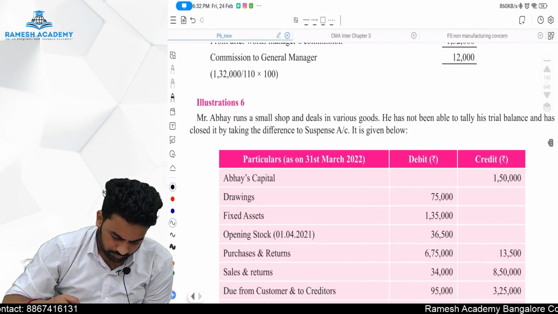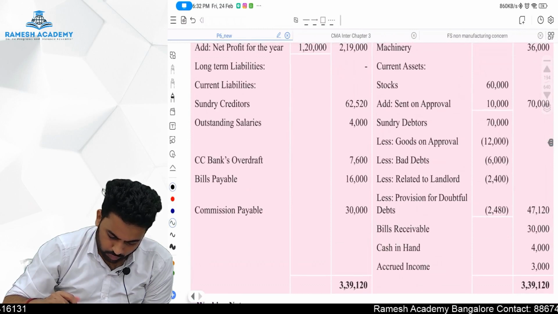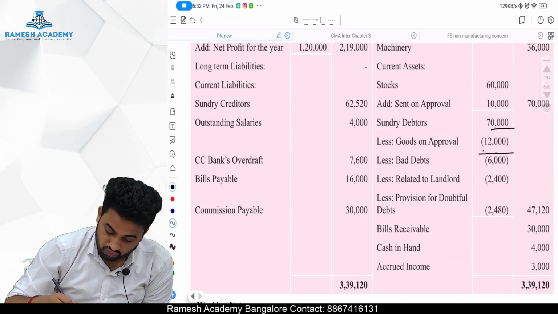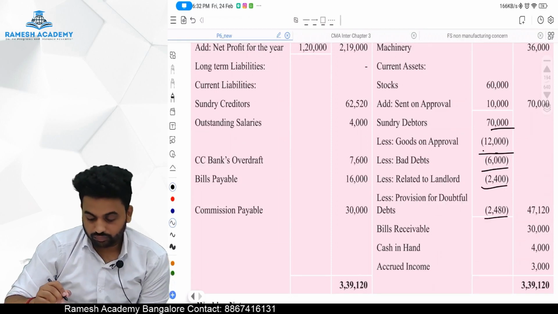Let's find out how the provision for doubtful debt is 2480. 70,000.